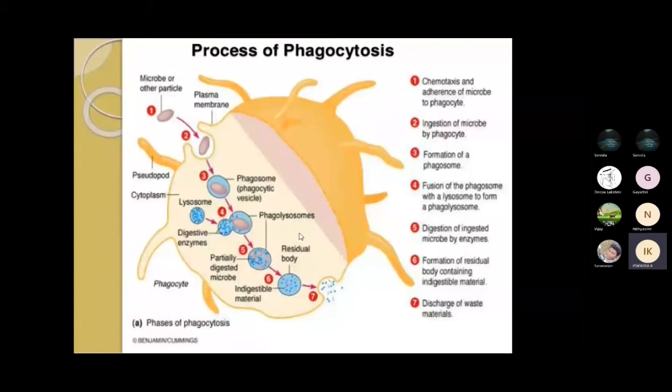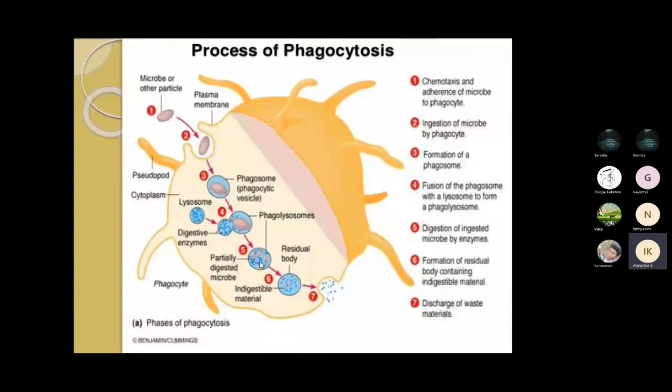The digestion of the ingested microbes by enzymes: it will be digested by the enzymes present in the lysosomes. So it is partially digested. After the fourth stage of the phagocytic process, in the fifth stage, the microbe will be partially digested. In the sixth stage, it will be completely digested.